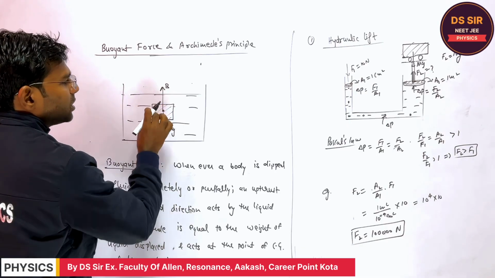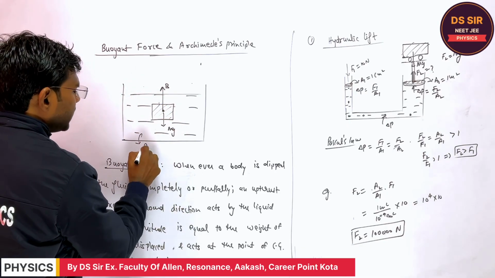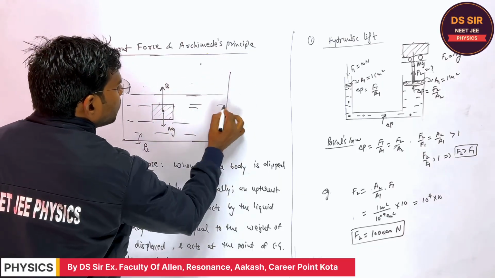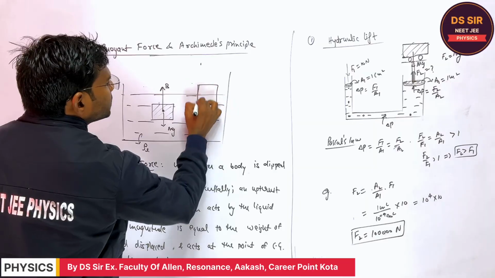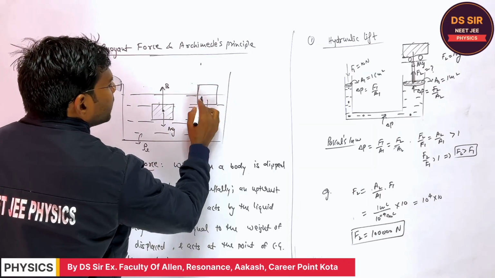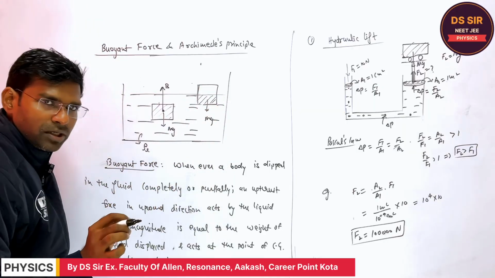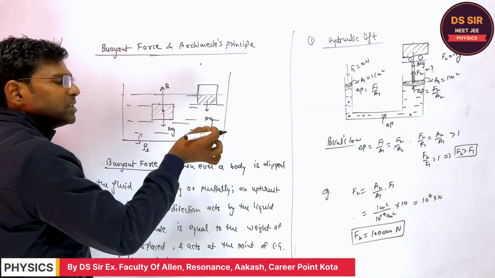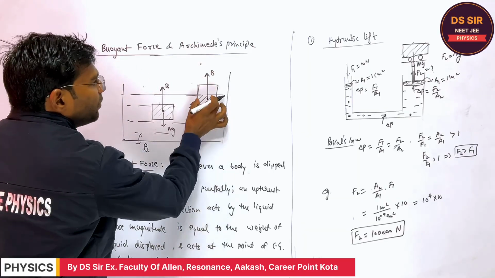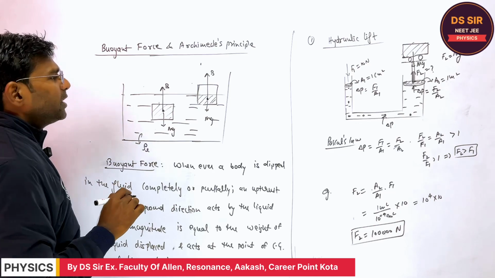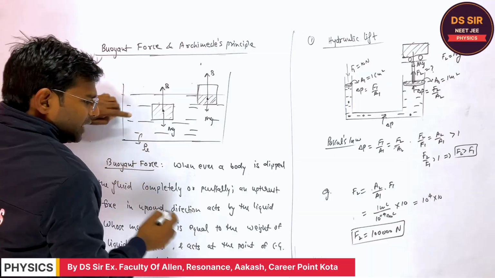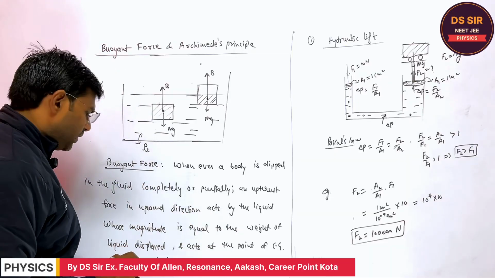What is the buoyant force? Equal to the weight of the liquid displaced. Suppose the density of the liquid is rho L. In the same way, suppose the body is dipped partially, is it clear or not? So the mg will act, and this is the volume of the liquid displaced. So the weight of this liquid displaced is equal to the buoyant force. Where the buoyant force will act is also an important thing for rotational equilibrium, right? The buoyant force will act at the center of gravity of the liquid displaced.